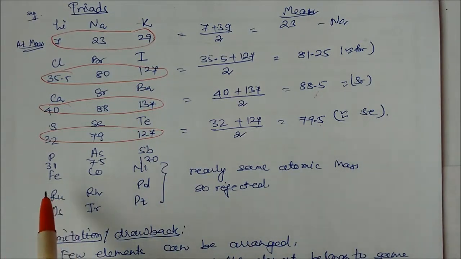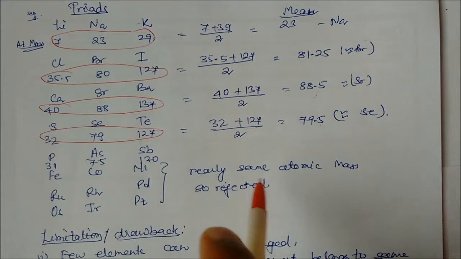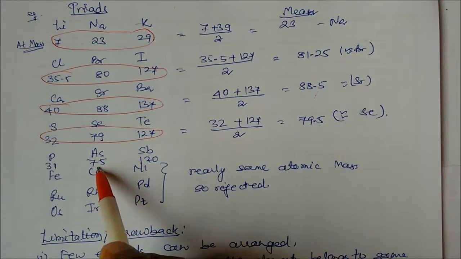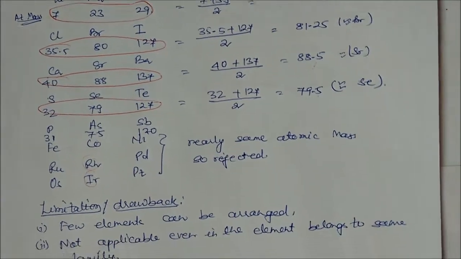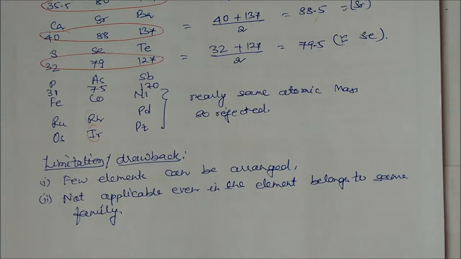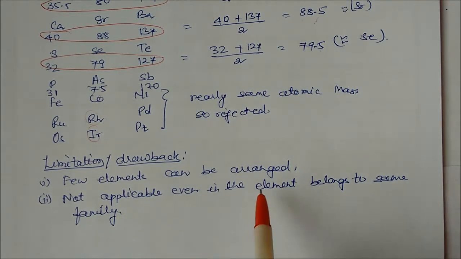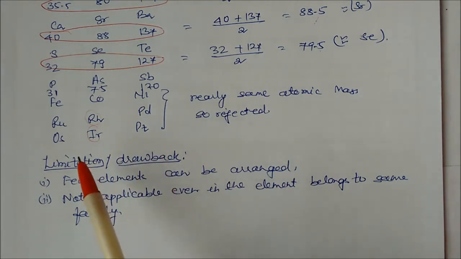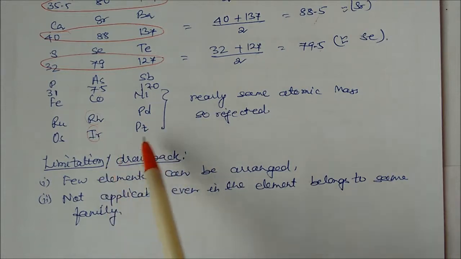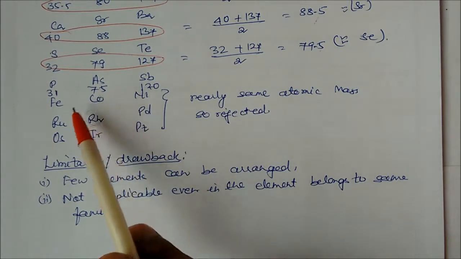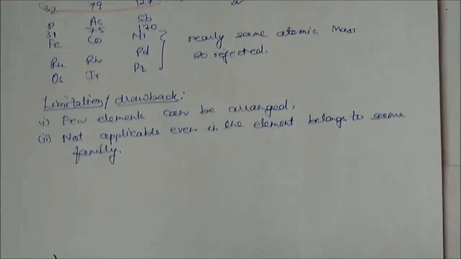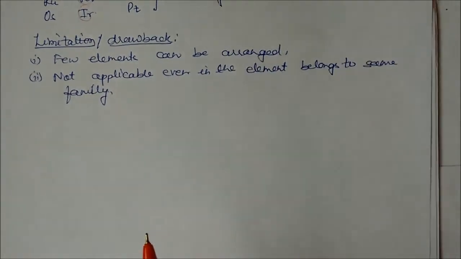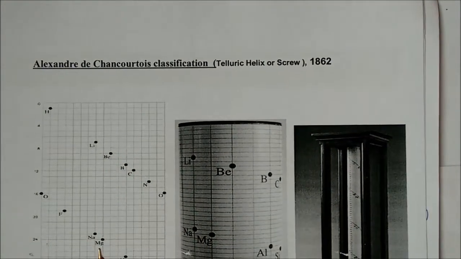But if you see iron, cobalt, nickel, they have nearly the same atomic masses, and they do not give the average mass of these 3 elements. So in this case, the triad was not accepted. Only a few elements can be arranged, and it is not applicable even when the elements belong to the same family, like osmium, iridium, platinum, ruthenium, rhodium and palladium. The mass of rhodium and iridium is not matchable with the average of the others. So this was rejected.